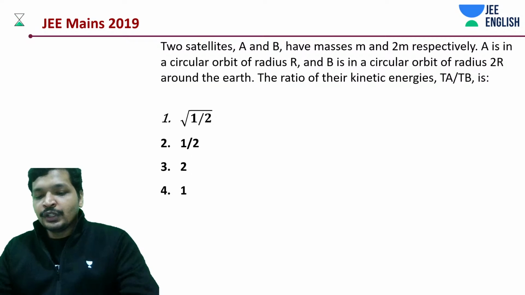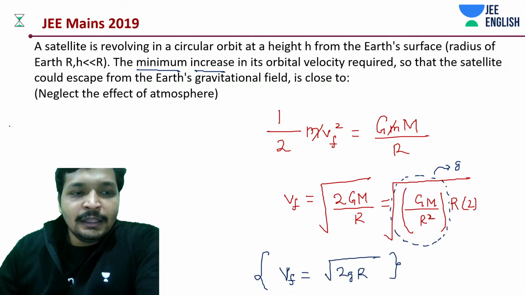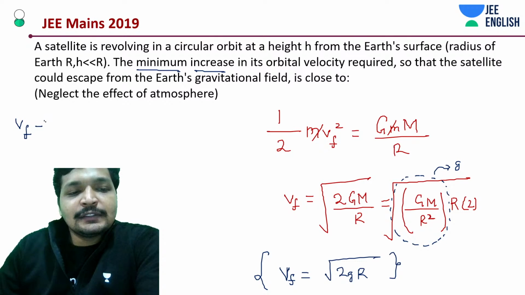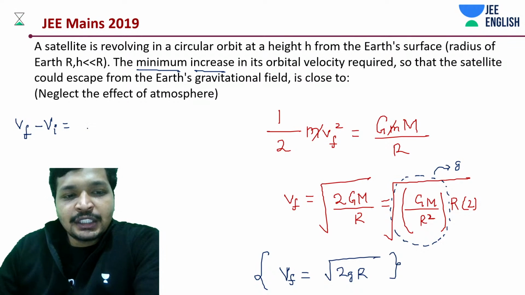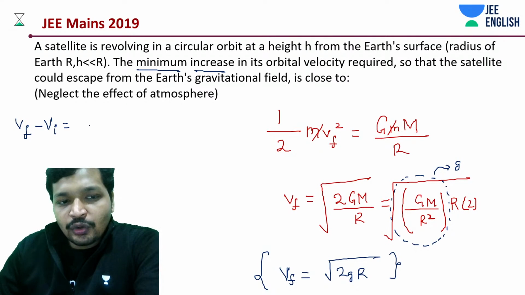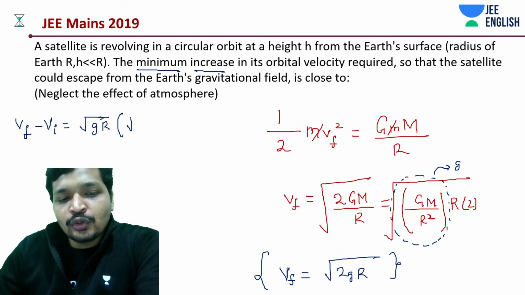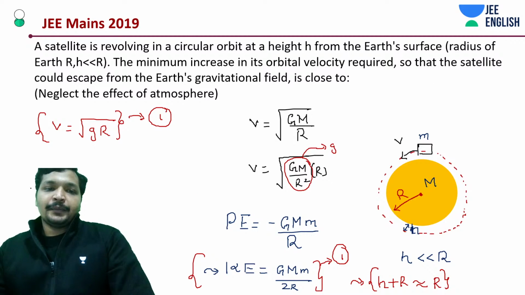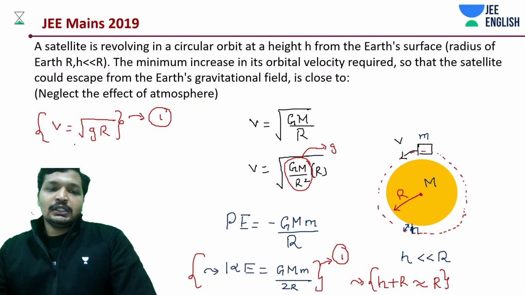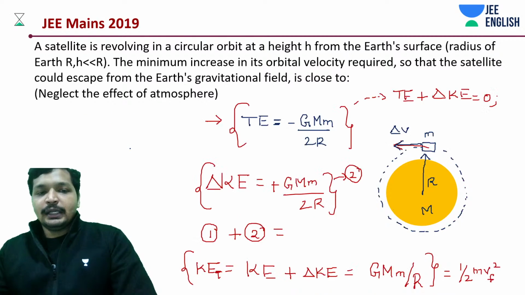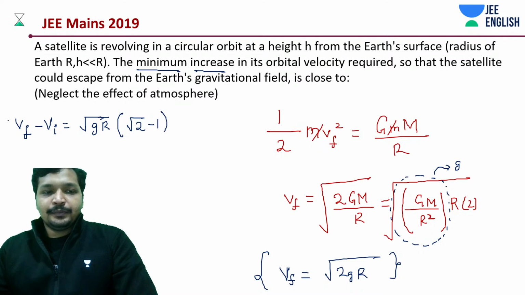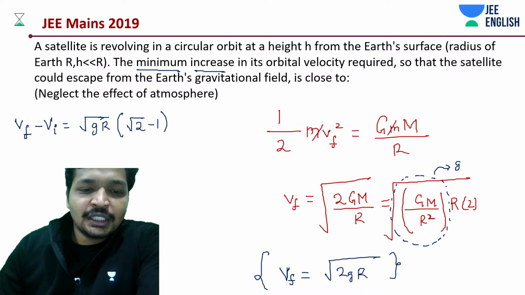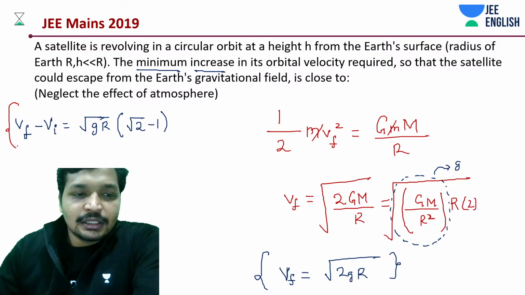Okay, so it's going to be v final minus v initial, which is root 2 gr. Okay, let's do a thing. Let's take out this gr as common. And what do we have? Root 2 inside. And in the other term, what it was? Just gr. Okay, this is what the initial is, right? End of the story. Simple question, actually, damn simple question.